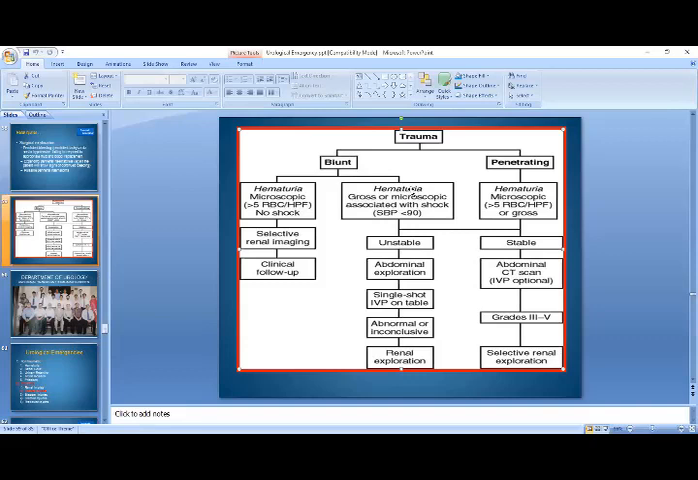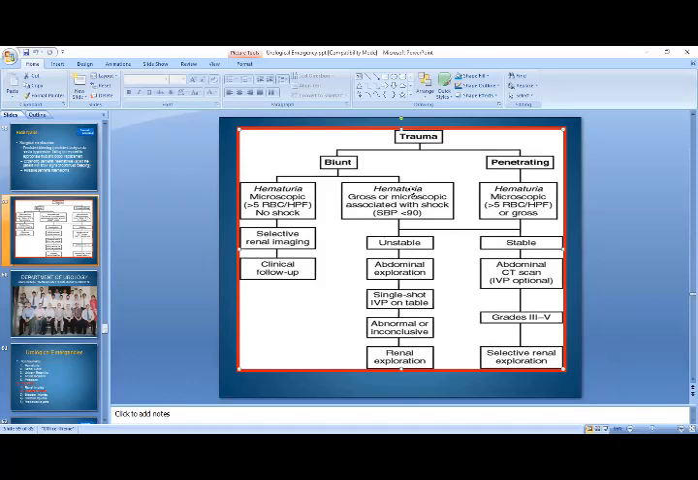Penetrating injuries: microscopic or gross hematuria. In case of penetrating injuries, if the patient has gross hematuria, or microscopic hematuria of more than 7 red blood cells per high power field, and the patient is stable, then you can go for abdominal CT or IVP optional. For grade 3 to 5 injuries, selective renal exploration can be done.